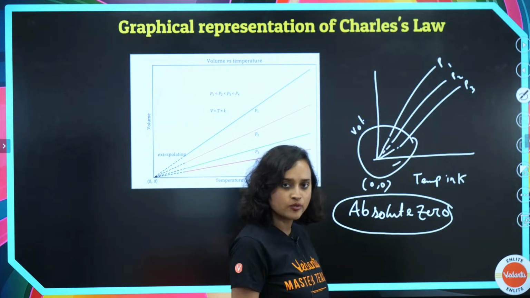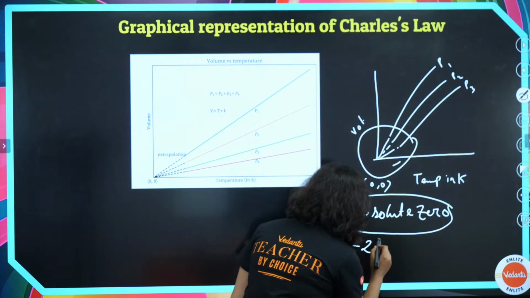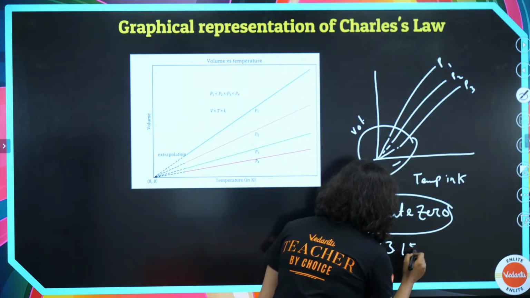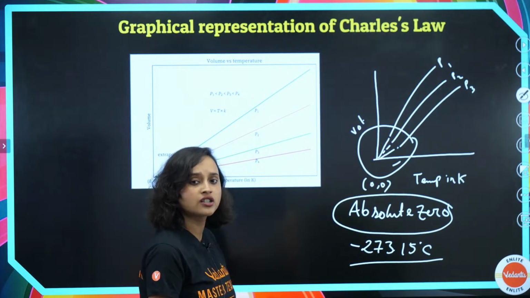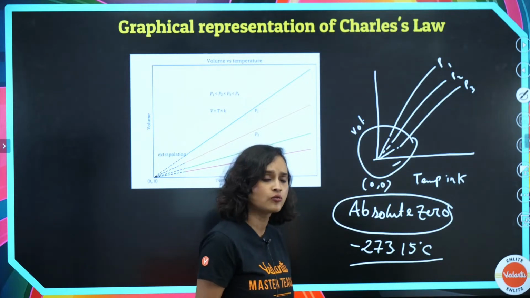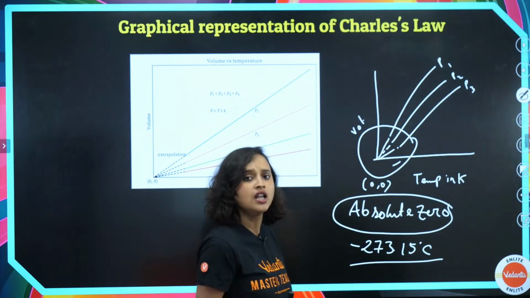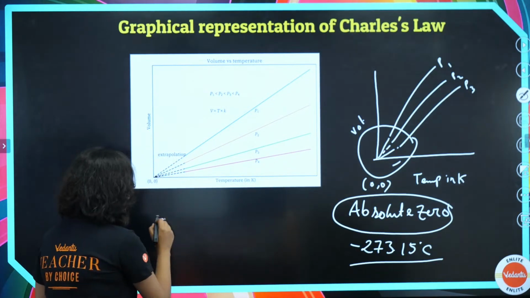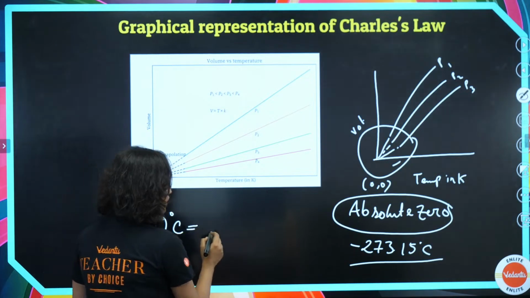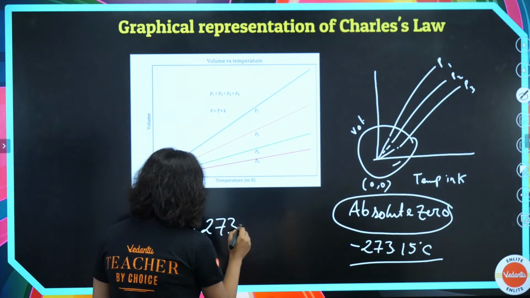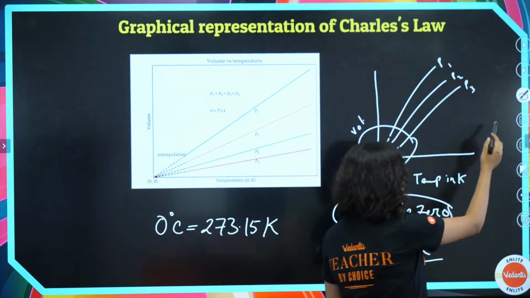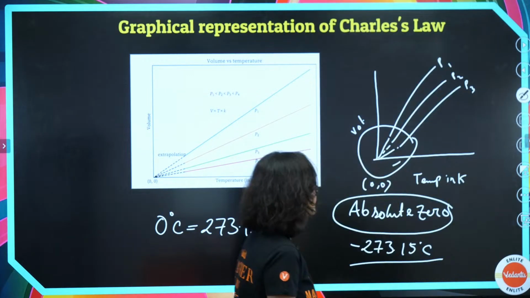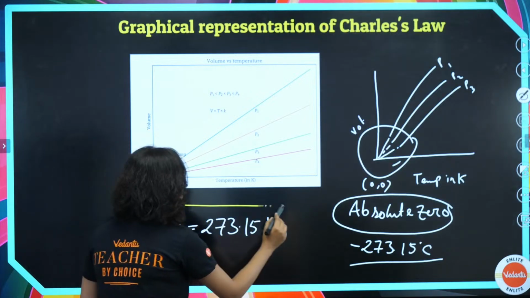Which means that it is minus 273.15 degrees Celsius. If I say this, then what should be my conversion? What is supposed to be my conversion, guys? My conversion is obviously 0 degrees Celsius is equal to 273.15 Kelvin. Am I right? Is that what it is supposed to be?